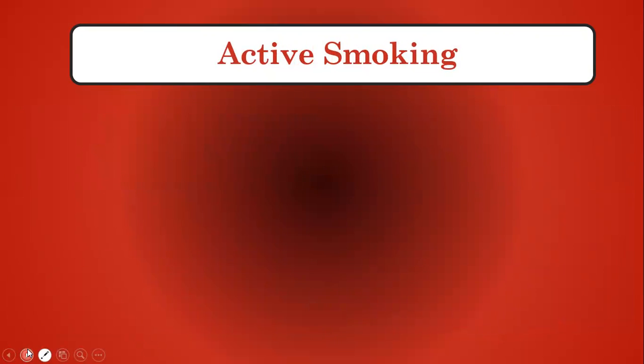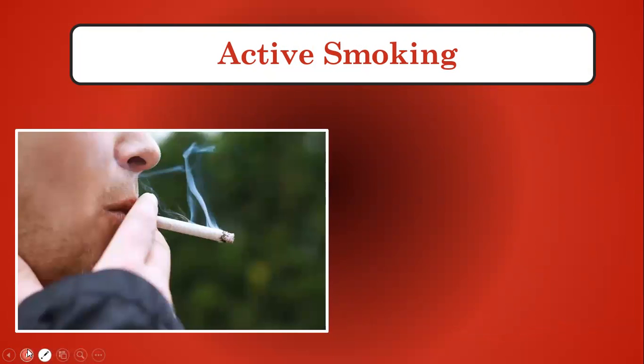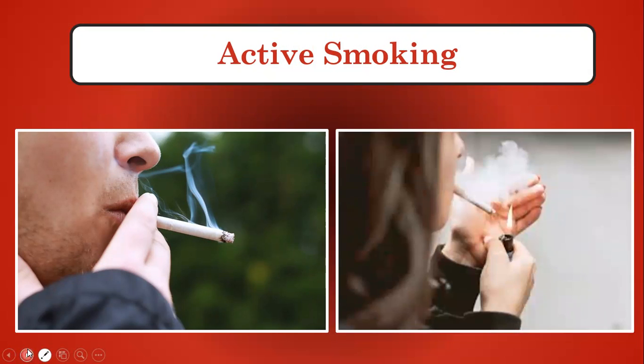Then comes active smoking. Now, what is active smoking? If one keeps on smoking over a long period of time, the toxic substances, here you can see a person smoking, right?